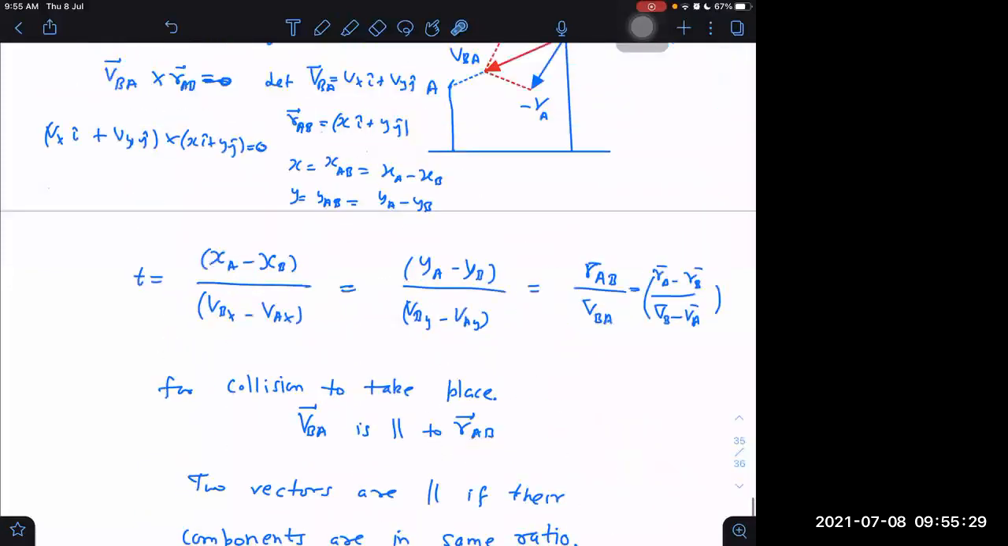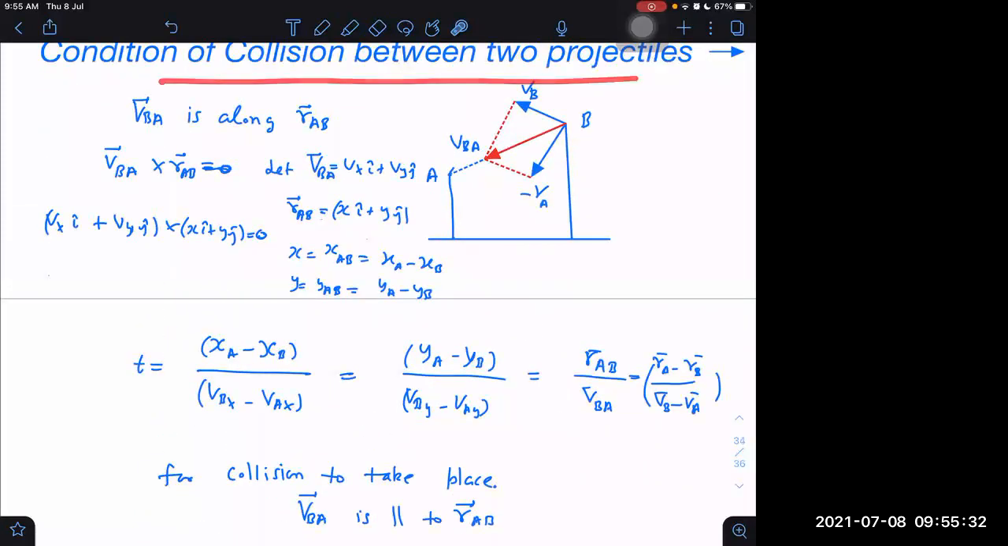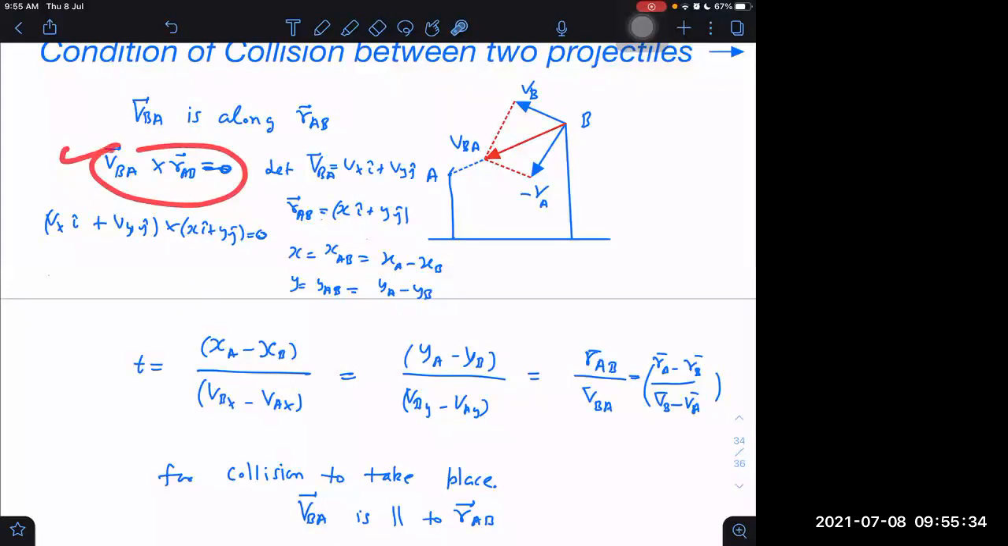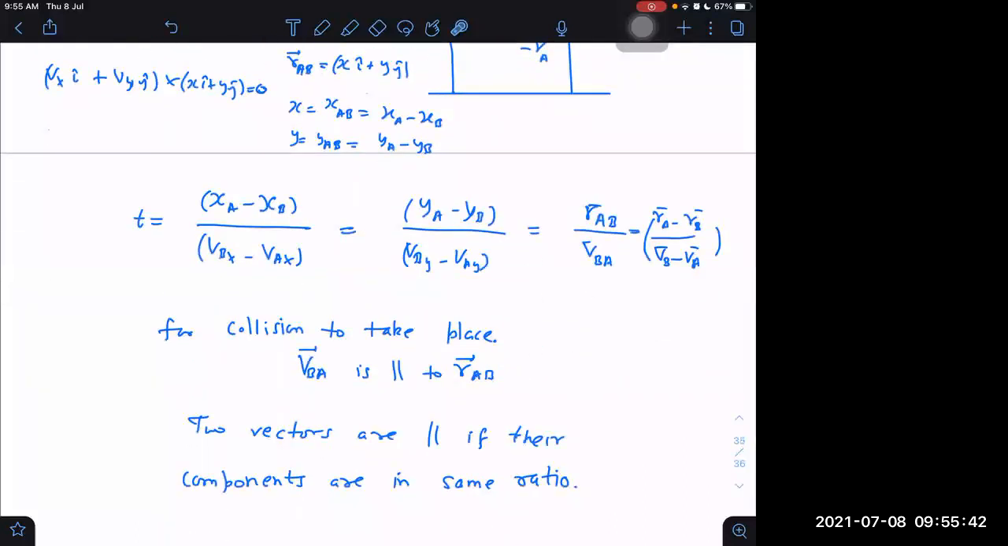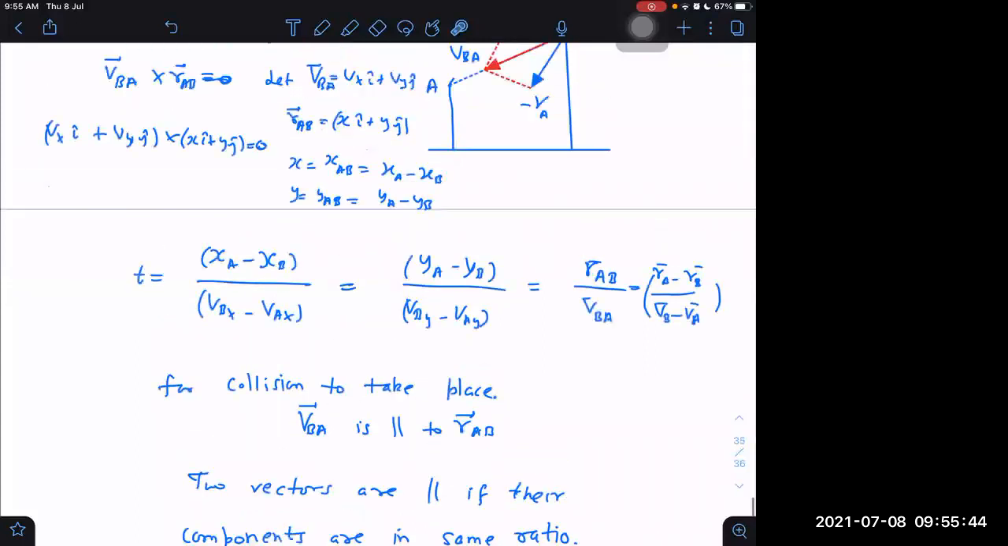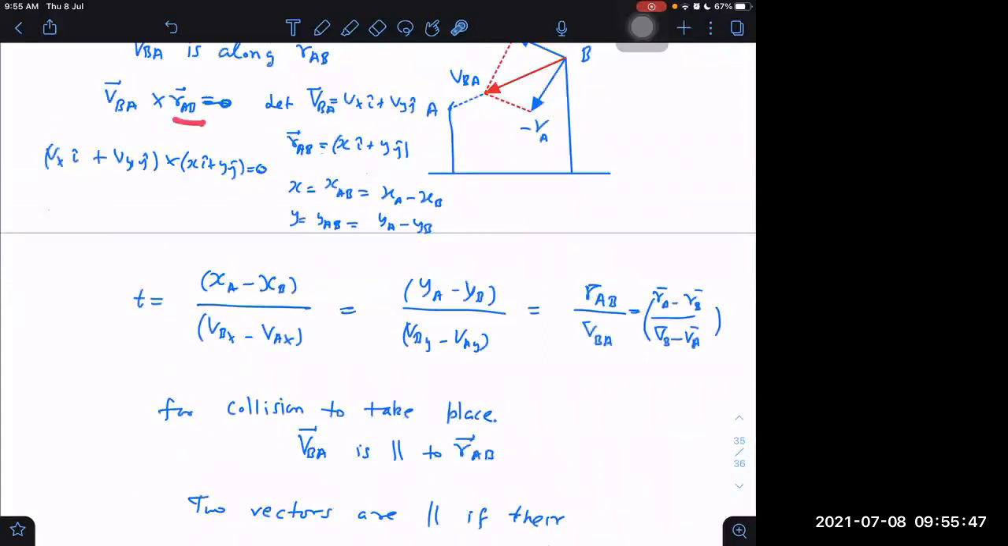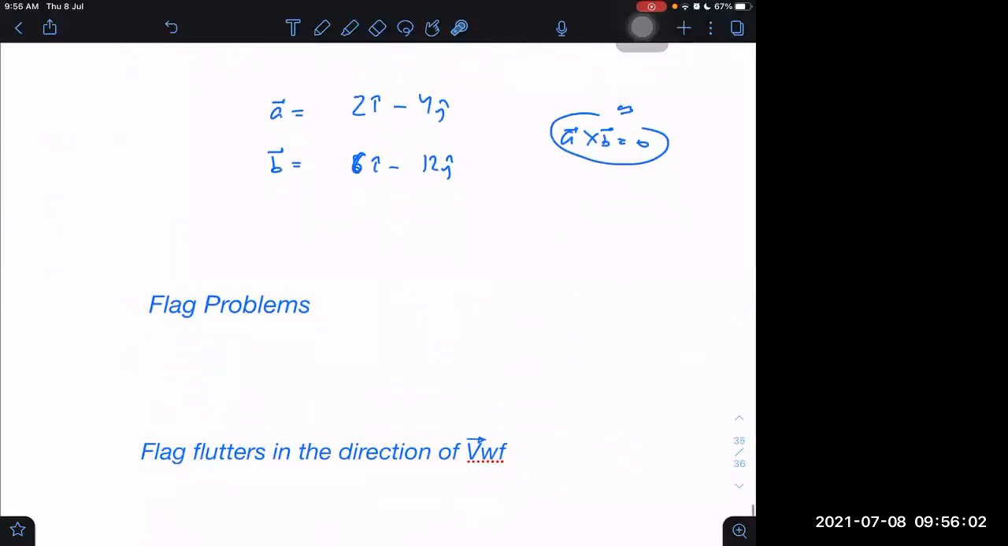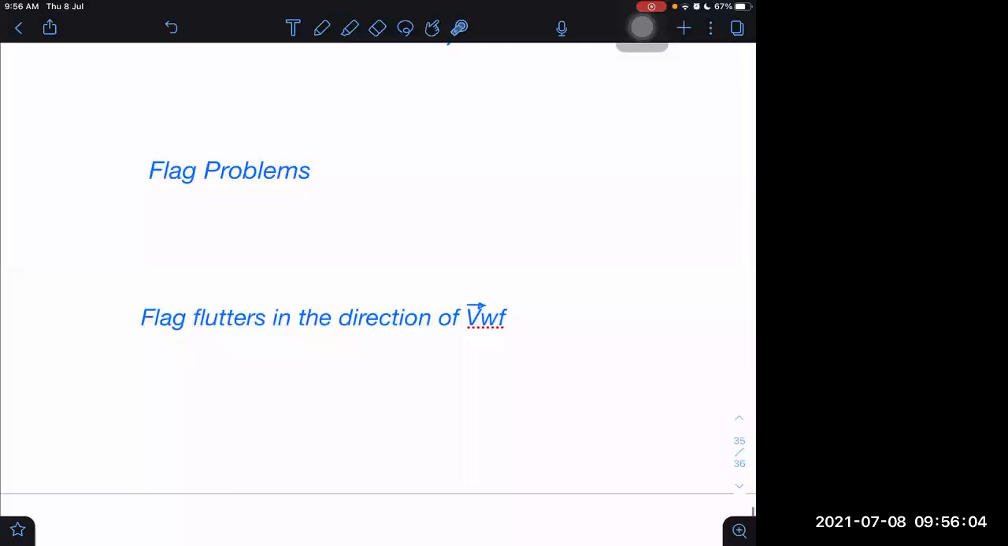So whenever you want to find out whether there is a collision between two projectiles or not, this condition is valid, but not useful for us. I'm not saying it is wrong. It is a true condition. But what is more useful than that is the ratio. So just take VBA, take RAB, and see whether all the components are in the same ratio or not. If they are in the same ratio, then the collision will take place, otherwise not. And what will be the time of collision? This ratio will be the time of collision. Okay. Right.